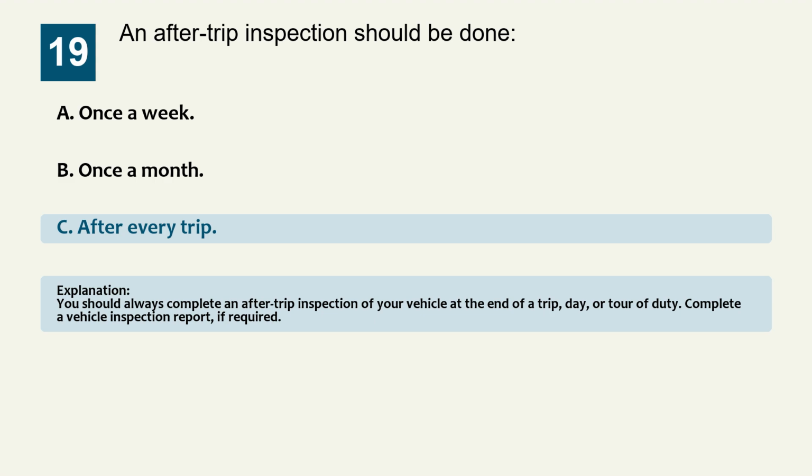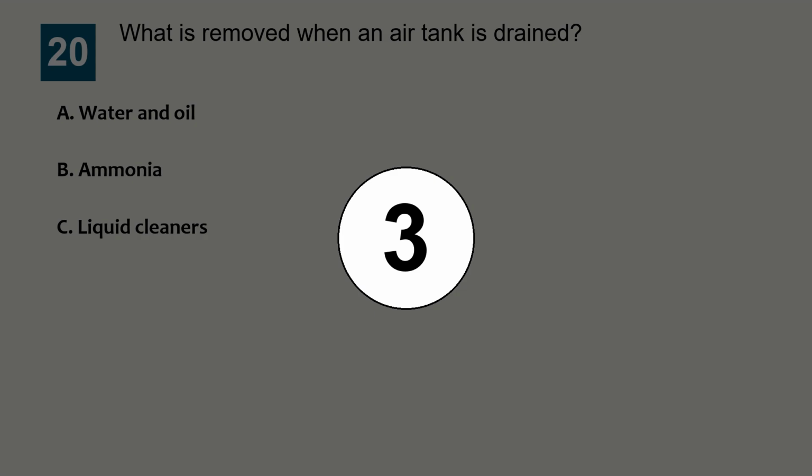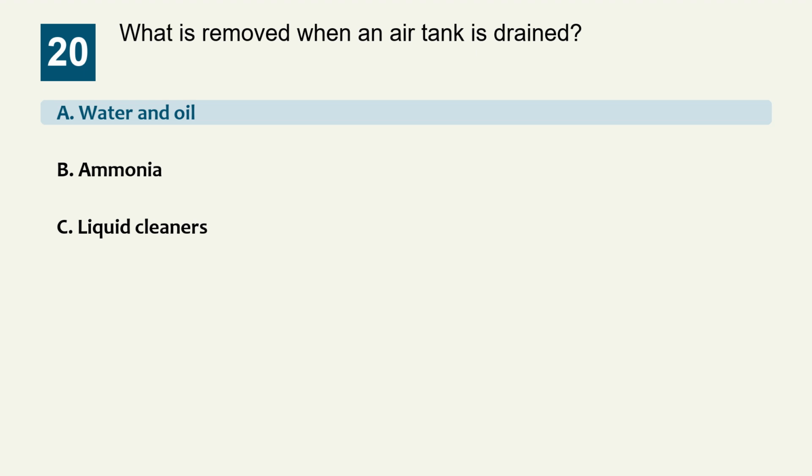Explanation: you should always complete an after-trip inspection of your vehicle at the end of a trip, day, or tour of duty. Complete a vehicle inspection report if required. Question 20. What is removed when an air tank is drained? Option A, water and oil. Option B, ammonia. Option C, liquid cleaners. The correct answer is option A, water and oil.